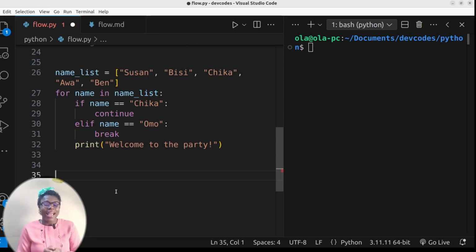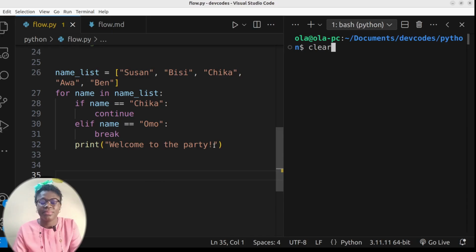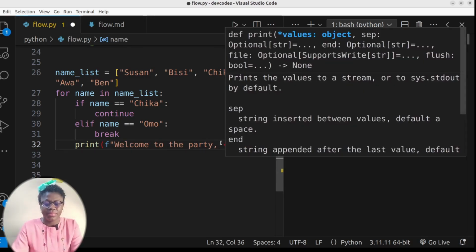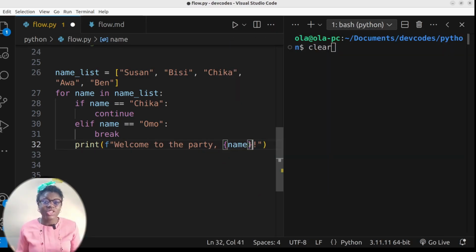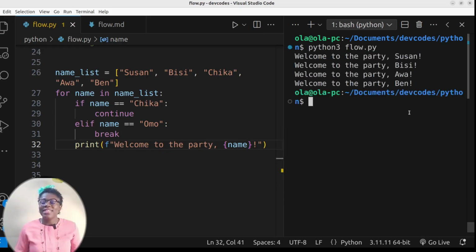Let's see what happens when I run the code. Don't forget, I don't have Omo in my name list. So that we see what's actually happening, I need to show the name of who is coming in. Using F around our strings, whatever is inside the curly bracket that is a variable is converted into a string, the value of that variable, and then gives us the entire value. So now let's run this. It says, welcome to the party, Susan. Welcome to the party, Bisi. Welcome to the party, Awa. Welcome to the party, Ben. Where's Chika? I have Chika in my list of names.